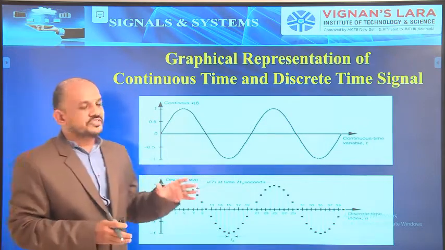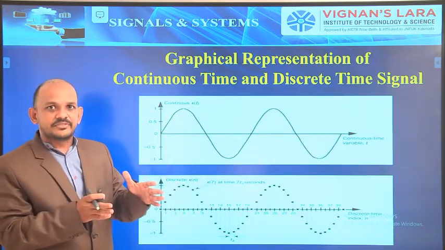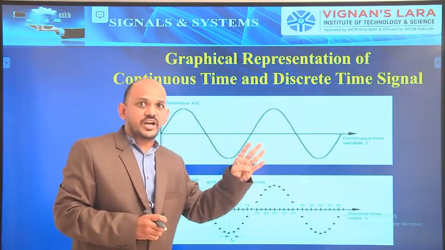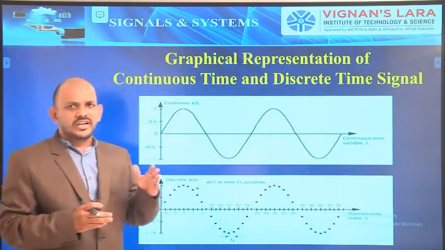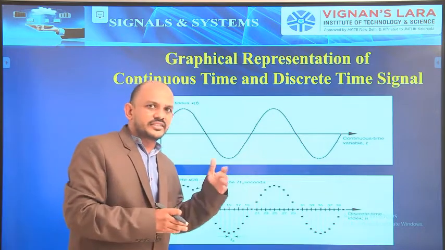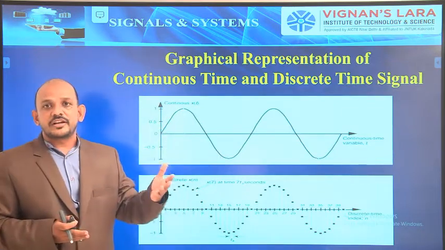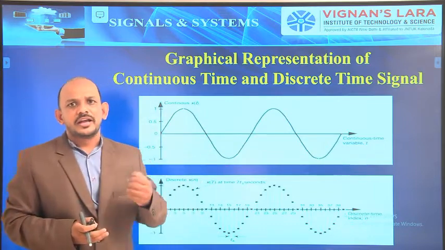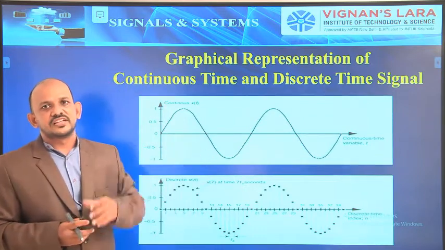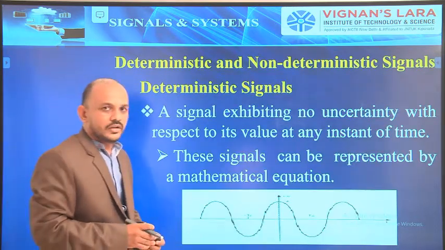Now these continuous time signals and discrete time signals are again classified in many ways. I already told you what they are. They are deterministic and non-deterministic signals. A continuous time signal may be deterministic or non-deterministic. In the same way, a discrete time signal may be deterministic or non-deterministic. Or periodic and aperiodic, even, odd, energy and power signals, causal and non-causal signals, real and imaginary signals. There are lots of signal classifications.